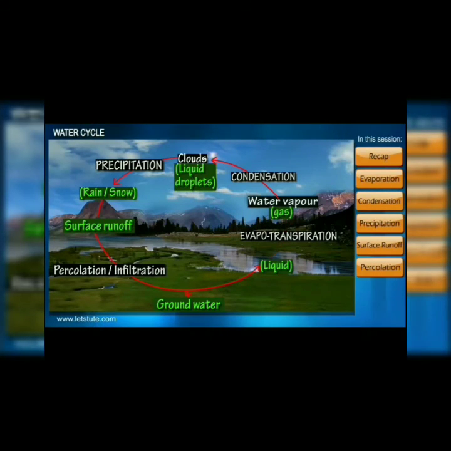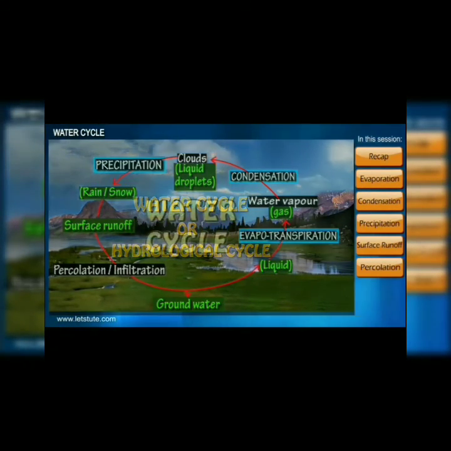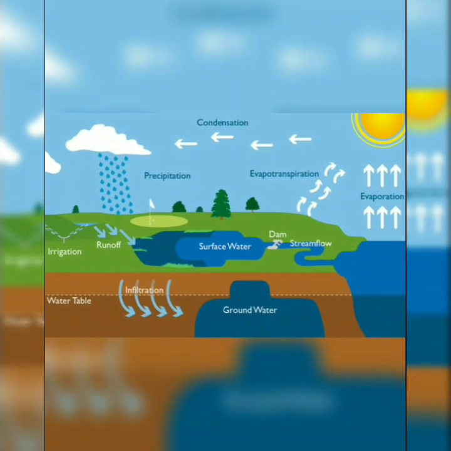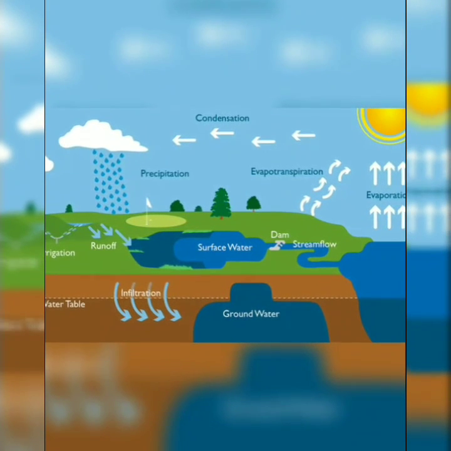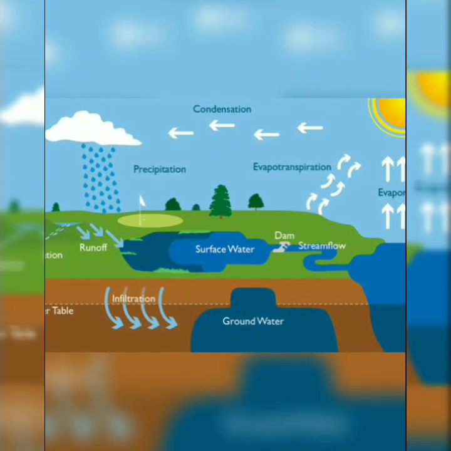Again the plants collect the water from the groundwater, and then evapotranspiration, condensation, precipitation, and surface runoff happen, and it comes back to the groundwater. This whole cycle continuously happens in our atmosphere, and that is called the water cycle or hydrological cycle. This water cycle continuously happens. For that reason, the water of the water bodies never finishes.